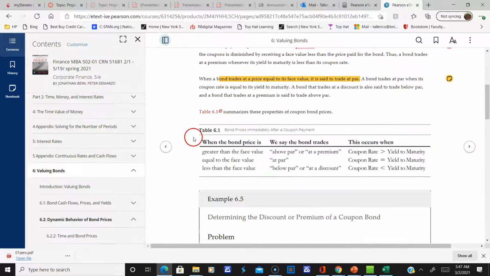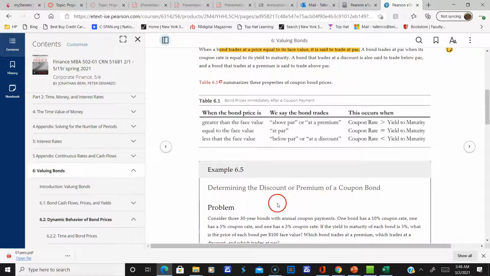All right. Now here's a nice table. This table is real important. This is highlighting them all. When the bond price is greater than the face value, we say the bond trades above par or at a premium, and this occurs when the coupon rate is greater than the yield to maturity. Equal to the face value is at par, and the coupon rate equals the yield to maturity. And less than the face value, below par, or at a discount, the coupon rate is less than the yield to maturity.